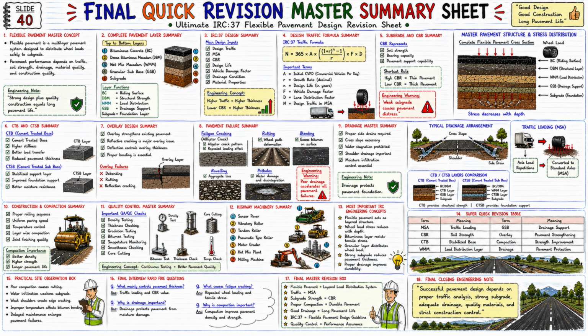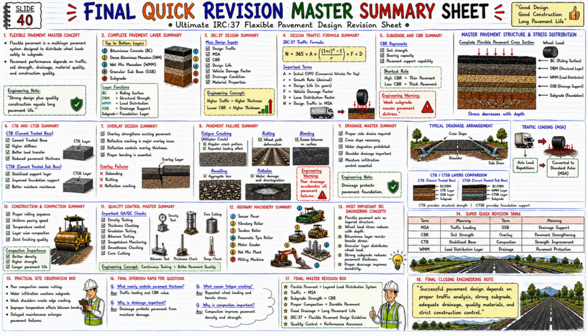Now let us look at the fourth section. Four, Design Traffic Formula Summary. This is the IRC 37 design traffic formula. N equals 365 times A times [(1 plus r) to the power n minus 1] divided by r, times F times D. Let us understand its terms. A is initial CVPD. r is growth rate. n is design life. F is vehicle damage factor. D is lane distribution factor. N is design traffic in MSA. And this is the main design equation of traffic analysis.